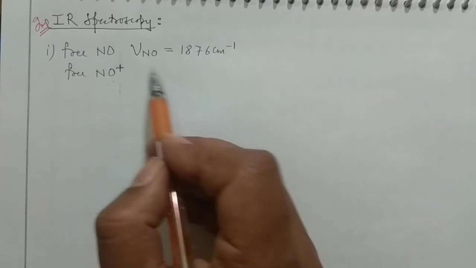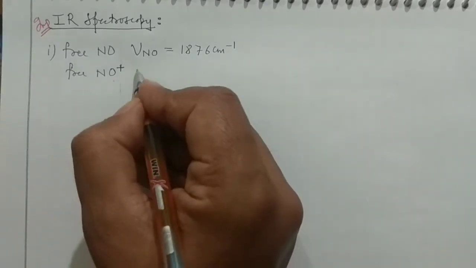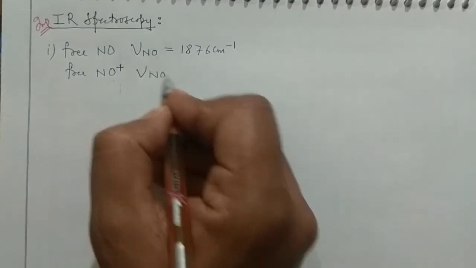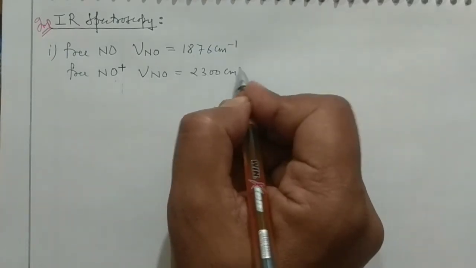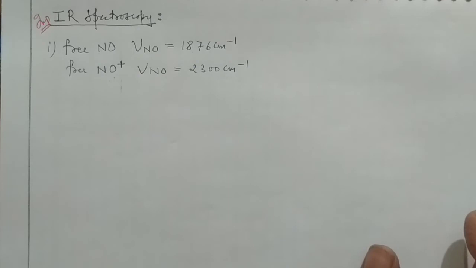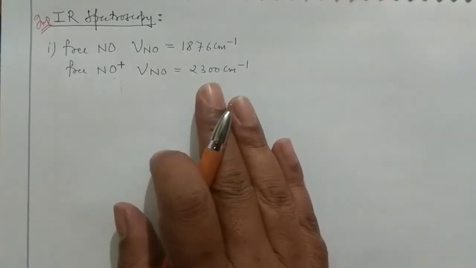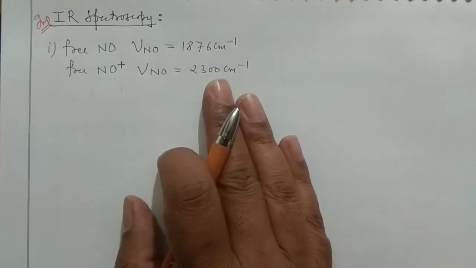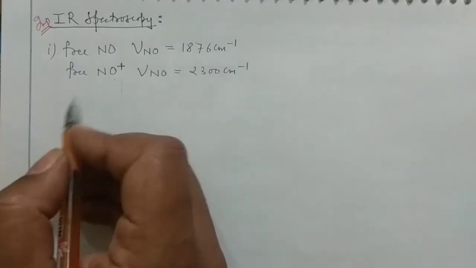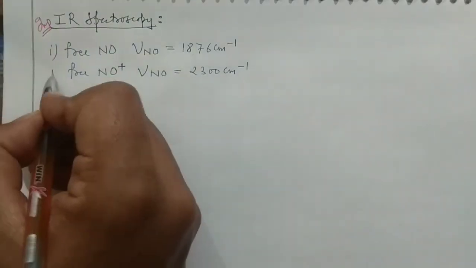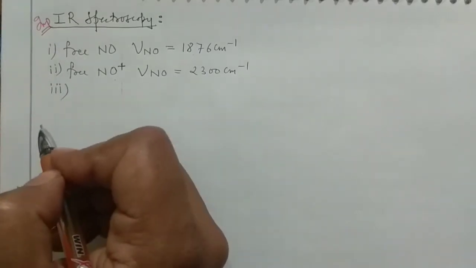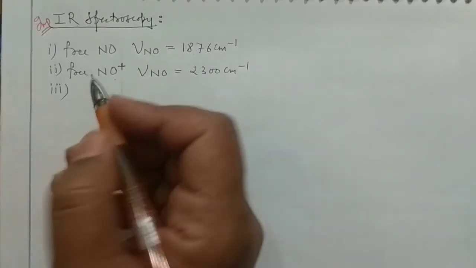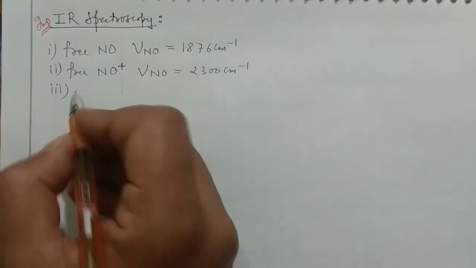So for NO positive, this value should be higher, and obviously it is. It is found somewhere around 2300 centimeter inverse. You can refer to the molecular orbital diagram again and again to understand this. Say I am giving you situation number 3. This was point number 2. I am giving you point number 3 here. Okay. So what is point number 3? Now you are having metal bound NO positive.